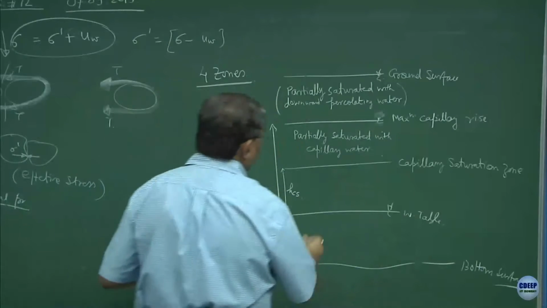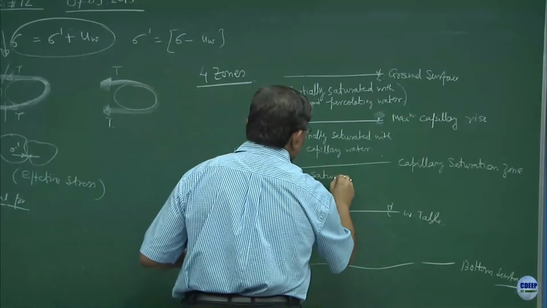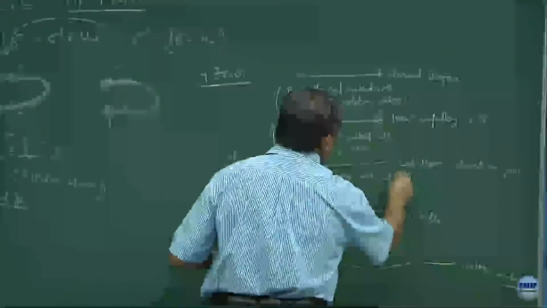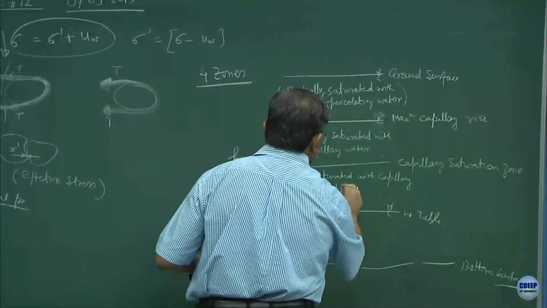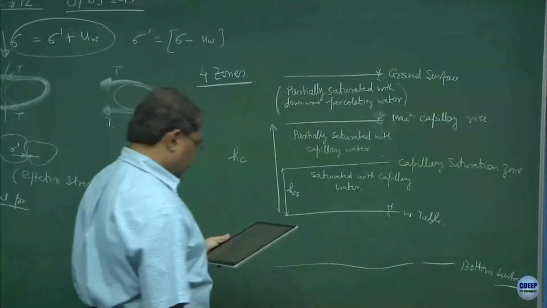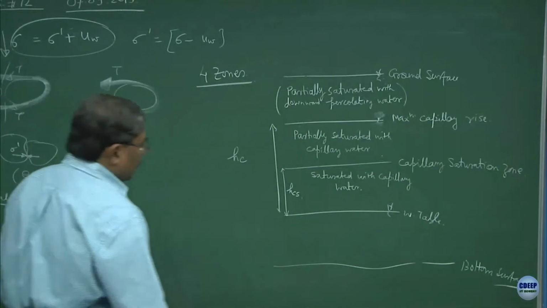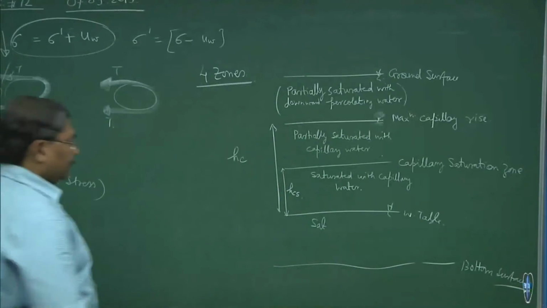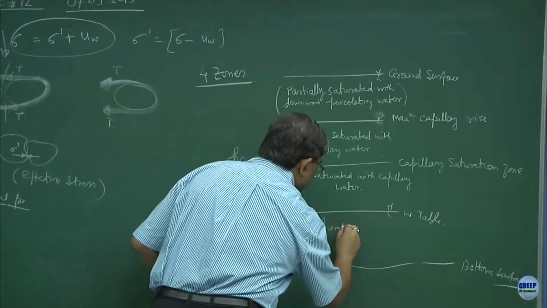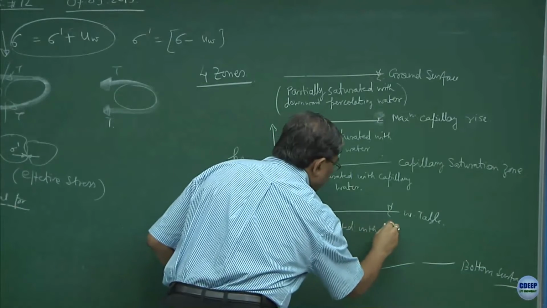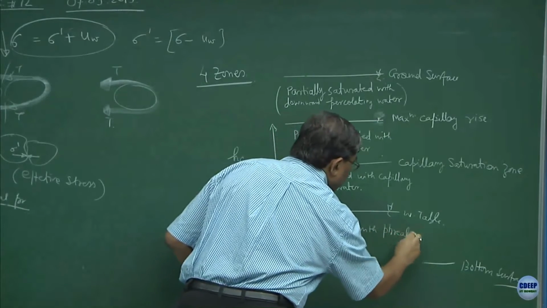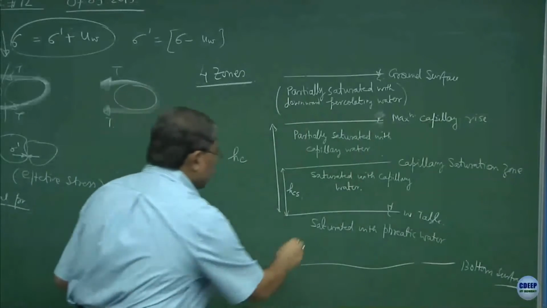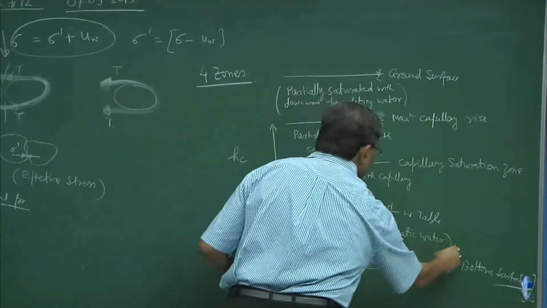This is saturated with capillary water. This one is saturated with which type of water? Phreatic water. So, this is a zone, this is another zone.